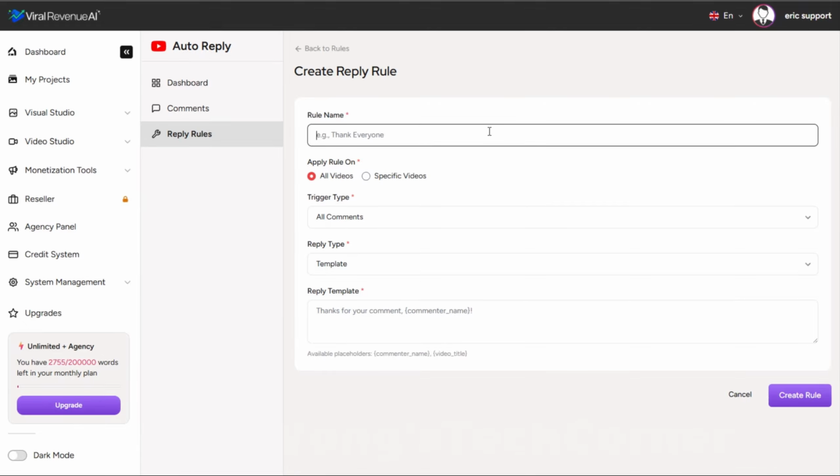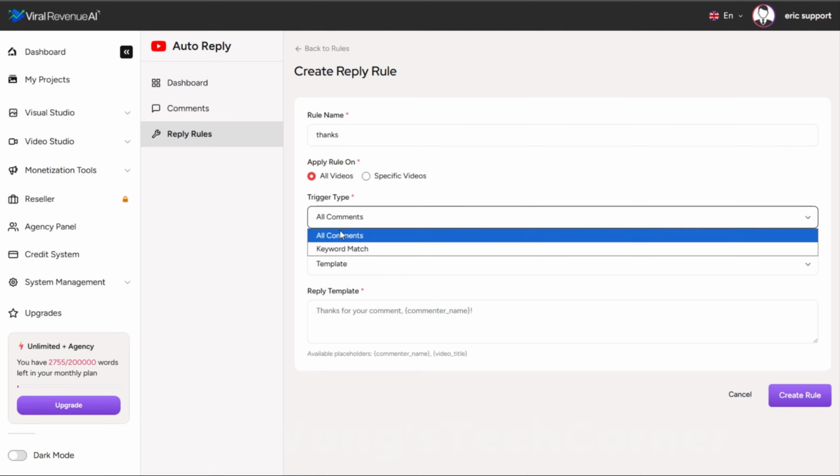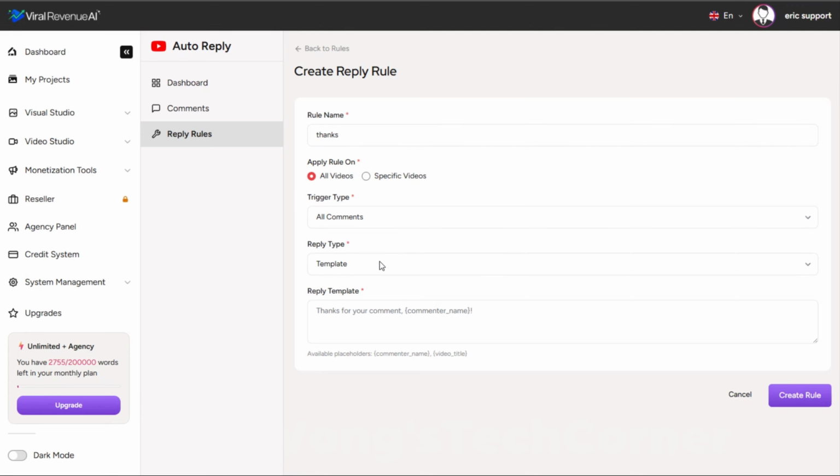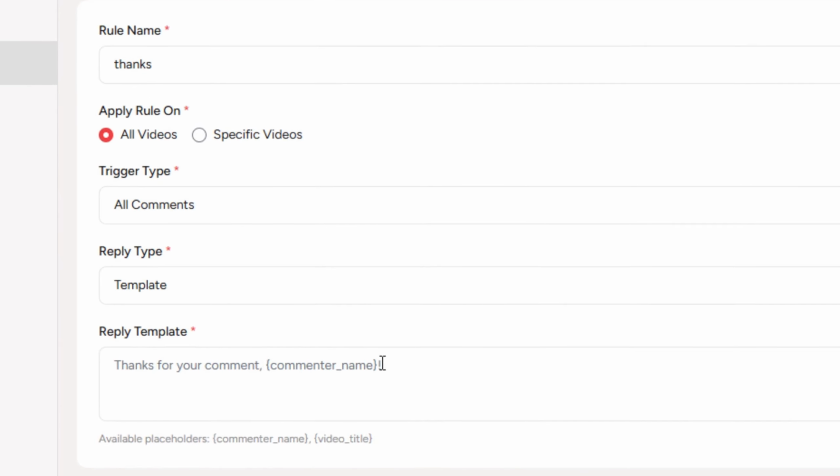For example, you could create a comment template that thanks people who leave comments. You can apply that to all videos or specific videos. I think for most of us, it'd be most helpful to just include all videos. And then you can either do all comments or a keyword match. So the most broad would be to simply create a rule that applies to all comments. And you could create a template, for example, thanks for your comment, commenter name. You can also use video title or commenter name as essentially tokens to insert their name back into your reply.